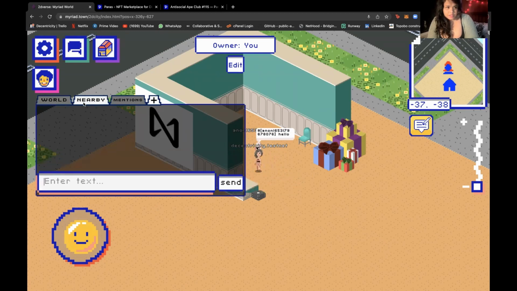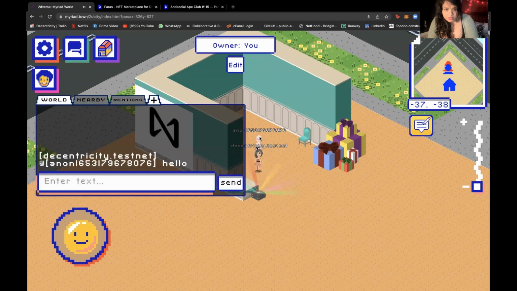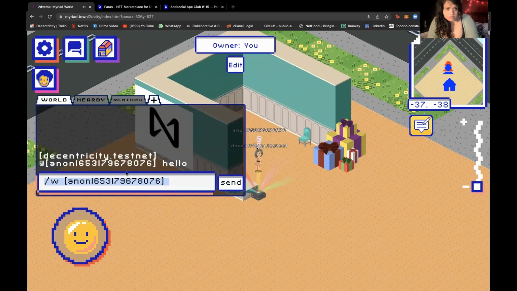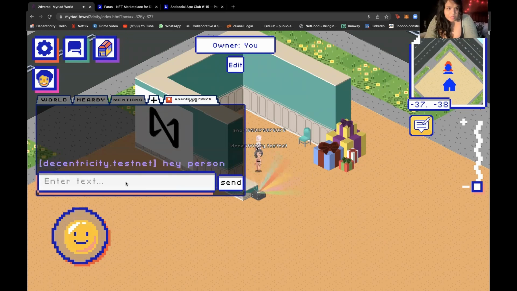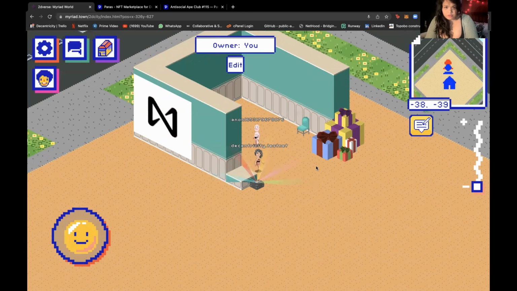There's nearby chat. There's world chat. There's mentions. And there's actually something else not mentioned here: private chat. You can do a private chat with this person, and it becomes a new tab. This is private chat. No one else can hear. We call it Whisper, and you can also access Whisper with /w.